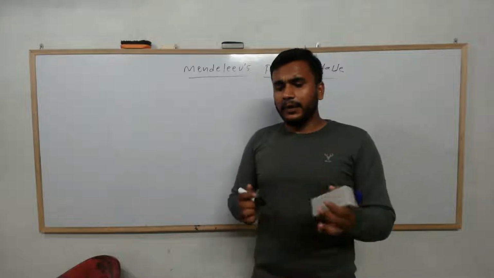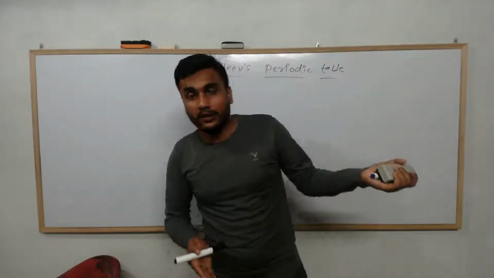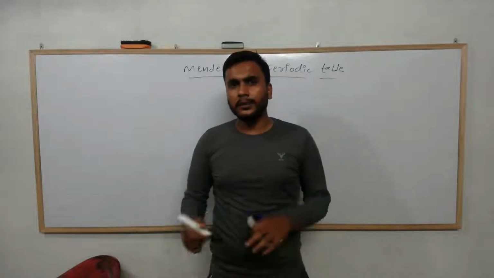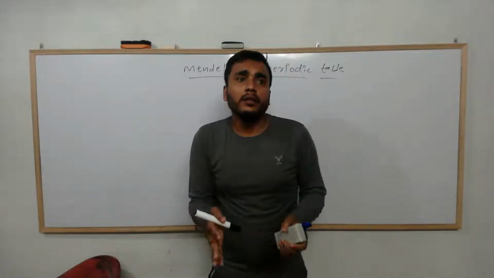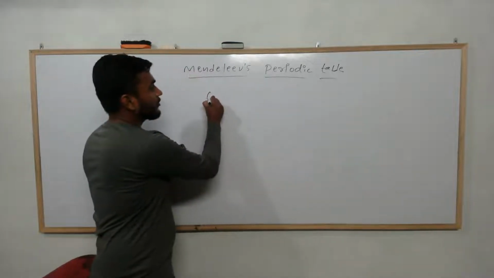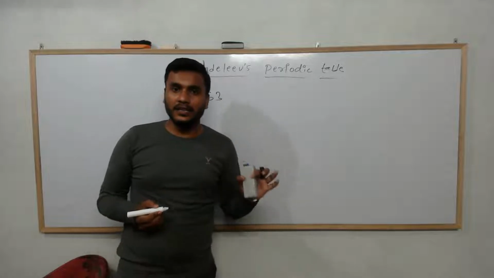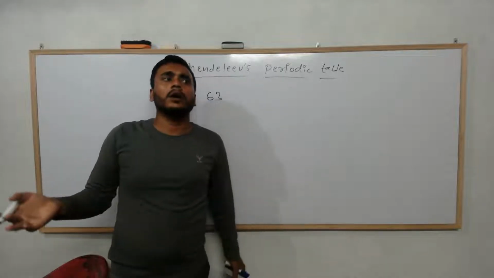See, Dmitry Ivanovich Mendeleev, a Russian scientist. He was a Russian scientist and he worked on it. He saw different elements. At that time 63 elements were found out. And the study of these 63 elements was definitely a challenging job. So he had to find out a concept.